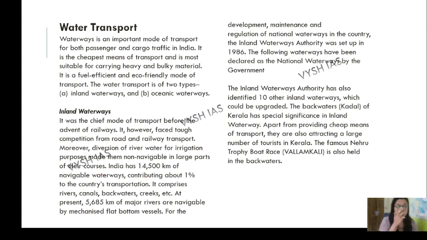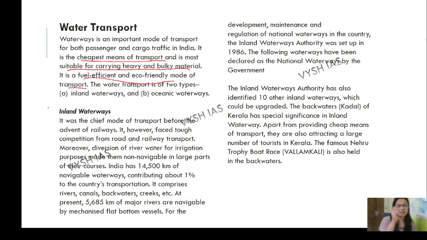All right. When we talk about water transport, basically this is for heavy transportation. The cost of water transportation is comparatively lower than the other modes of transportation. Both passenger and cargo systems are there. So you must be knowing about the Navy and all those things. It is more about the heavy burden. You can call it the cheapest means of transport, and it is more suitable for carrying heavy and bulky material. It is a fuel efficient, eco-friendly mode of transport.